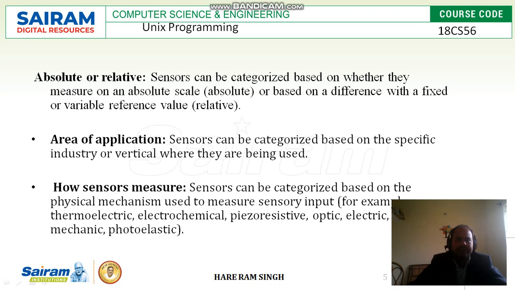Absolute or relative. Sensors can be categorized based on whether they measure on an absolute scale or based on a difference with a fixed or variable reference value.